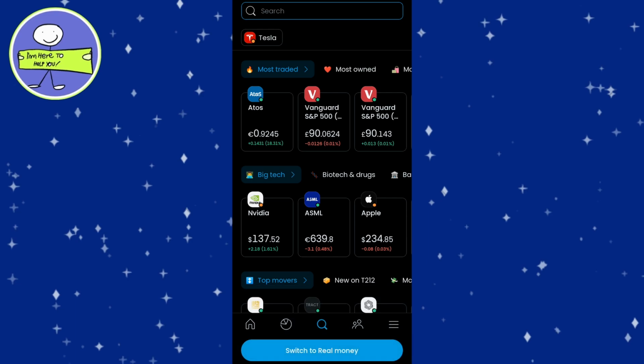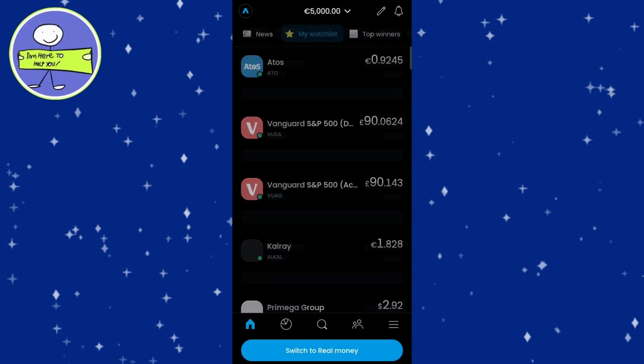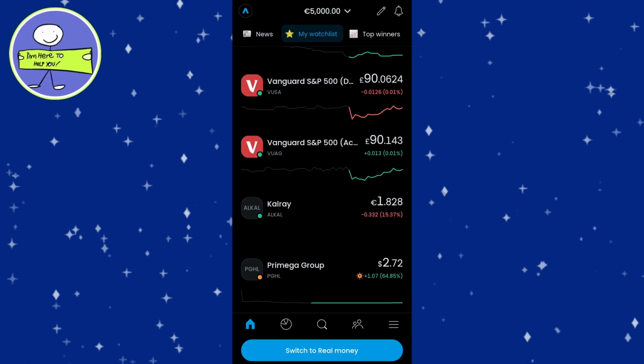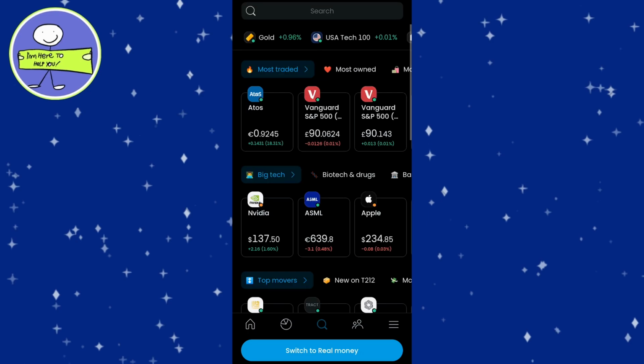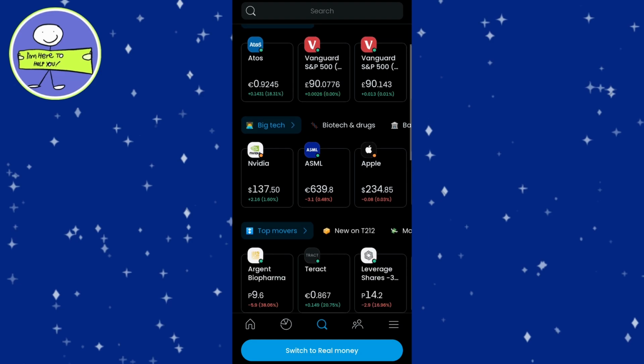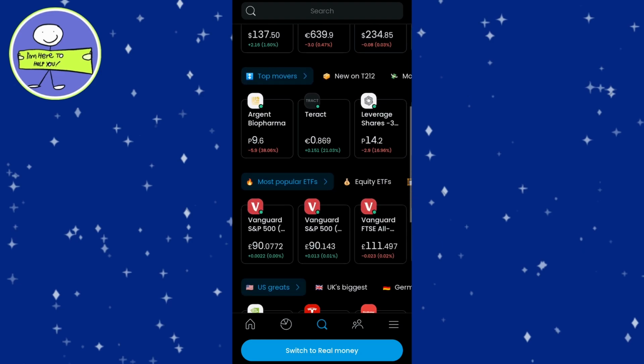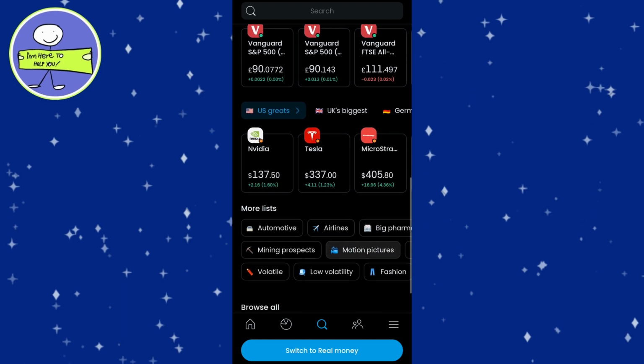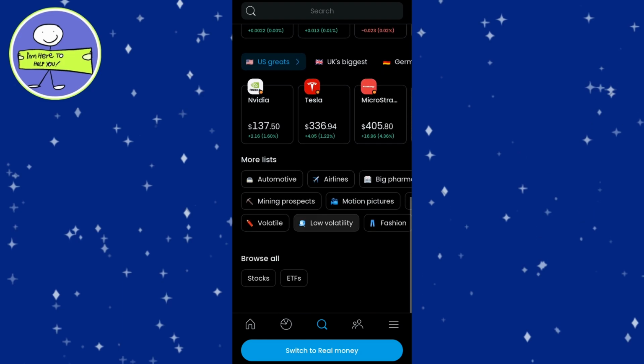For example, one popular option is the S&P 500 ETF, which includes a broad selection of the 500 largest publicly traded companies in the United States. By purchasing an ETF that tracks the S&P 500, you essentially buy a small portion of all 500 companies in the index, spreading your risk across multiple sectors and industries. This is a great way to minimize risk while still participating in the overall growth of the market.